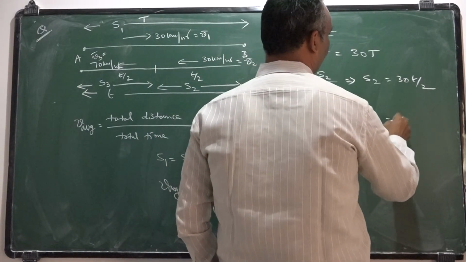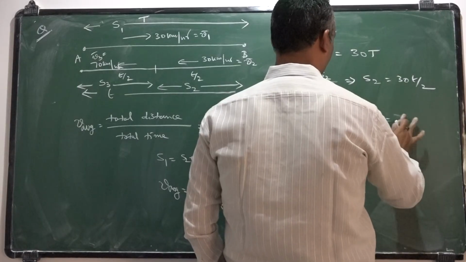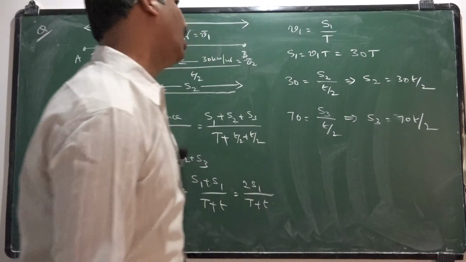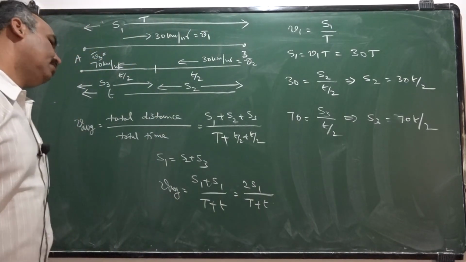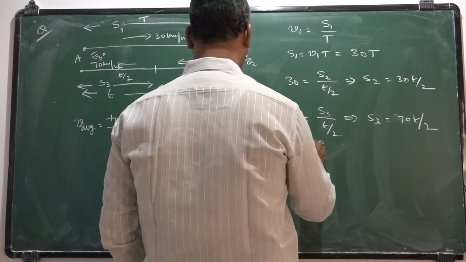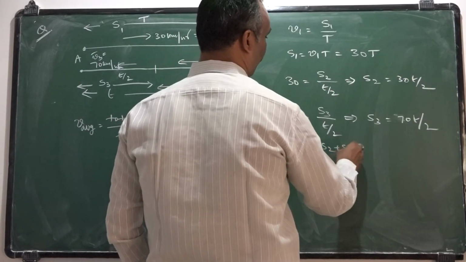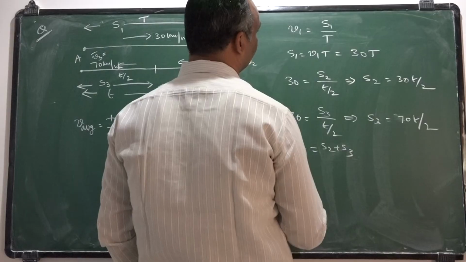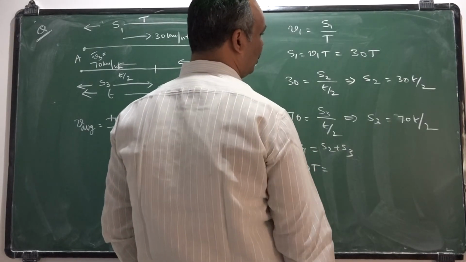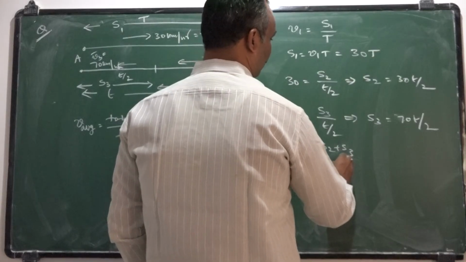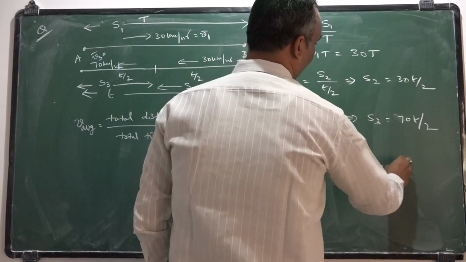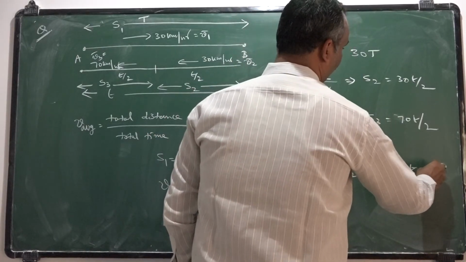That is S3 is equal to 70 t by 2. I successfully calculated S1, S2, S3. But we know that S1 must be equal to S2 plus S3. S1 is 30 capital T. S2 plus S3 is 30 t by 2 plus 70 t by 2, that is 100 t by 2, that is 50 t.